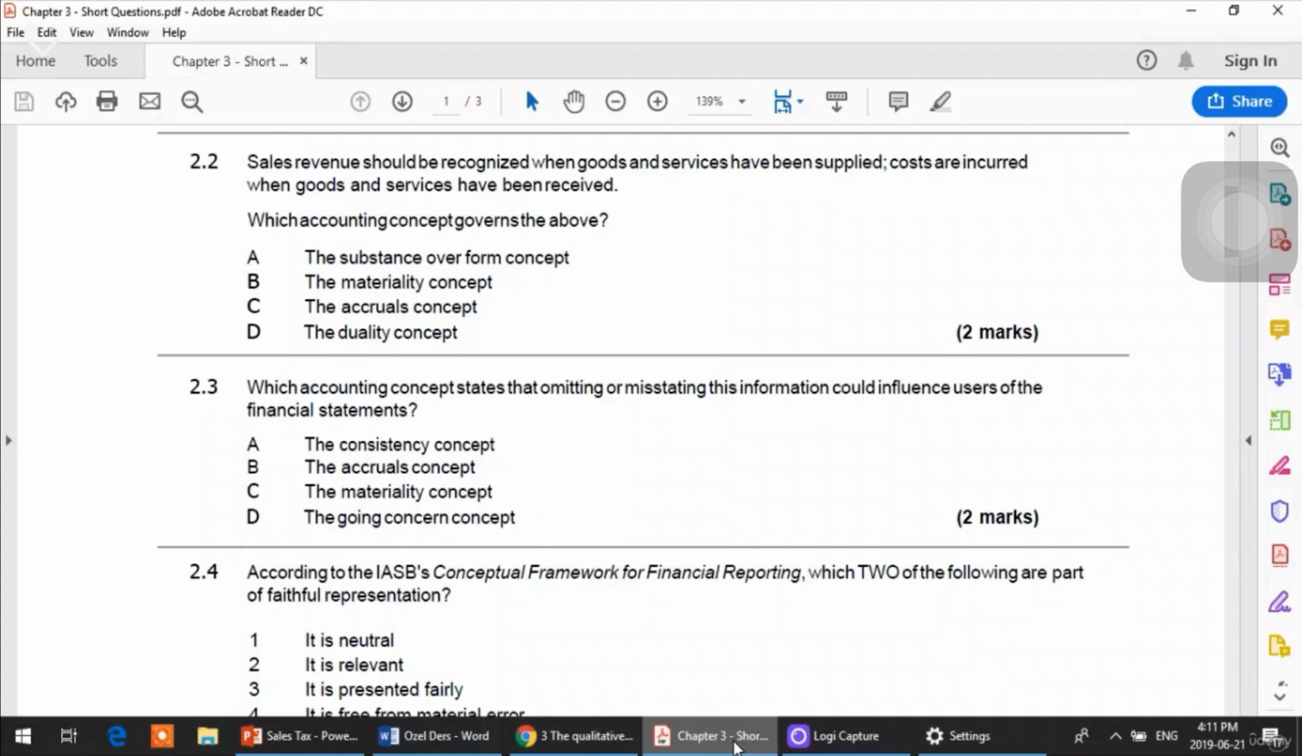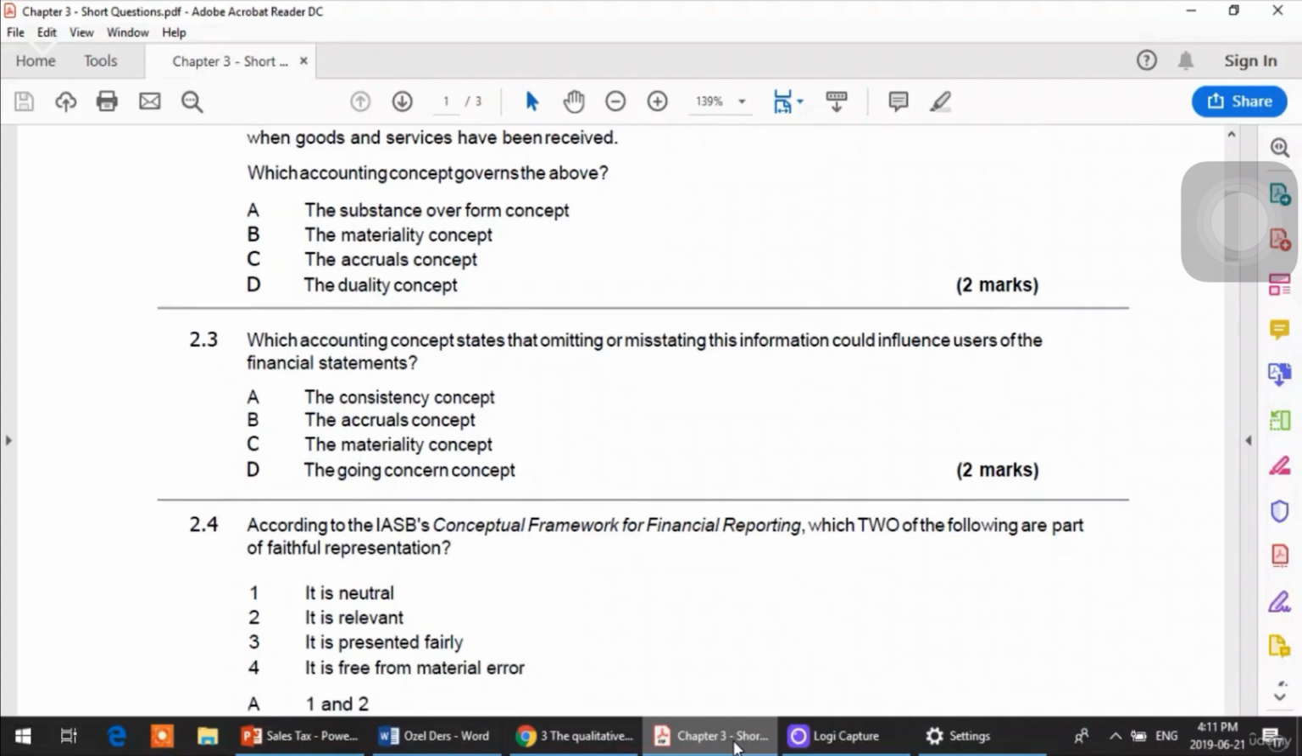So you do not wait for the cash to come in or go out. If any transaction, income or expense has been incurred, it must be recorded. This is your accrual concept. Substance over form, again, does not belong to this situation. Materiality, of course, is not the case here, because we do not know what is the amount of the transaction, is it material or not. And not even the duality concept.